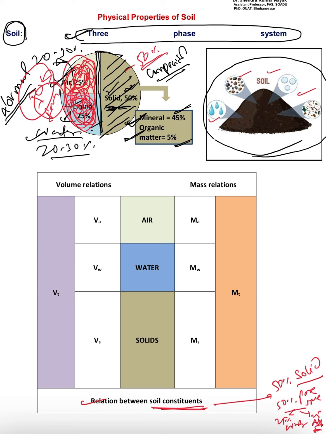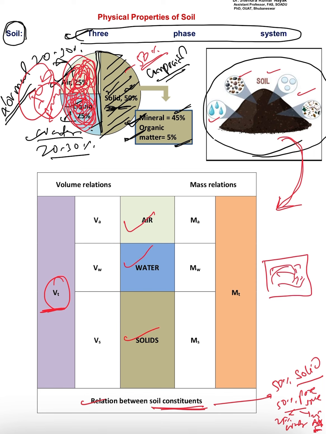So if we take this soil sample, what is the total volume? The total volume includes air, water and solid, because this is the total volume. In this soil sample there are soil particles, water, and some air also present.